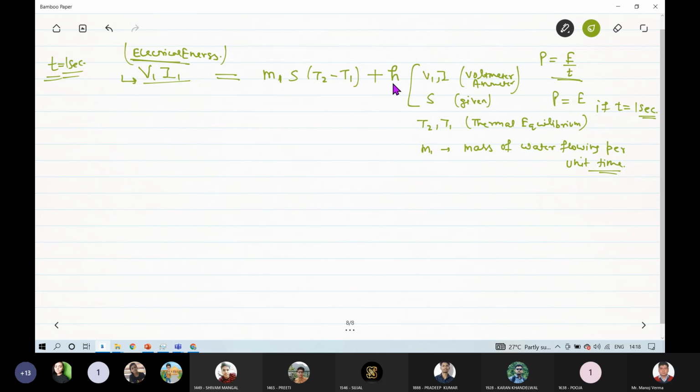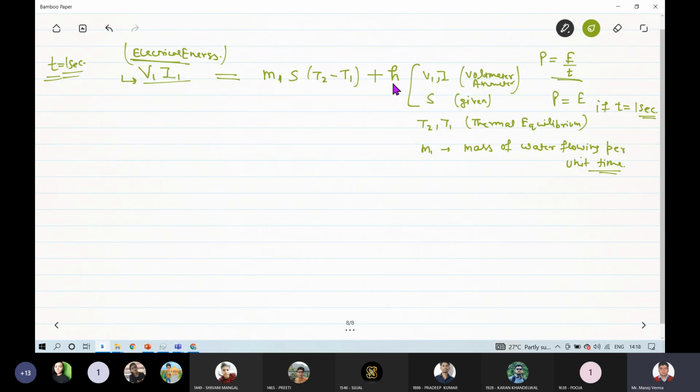For example, there may be some energy lost due to radiation. When you are heating something, that heat can either be used to heat that flowing water, or some very minute quantity of that energy can also be dissipated in the form of radiation. There are some more processes, however their magnitude will be very, very small, but yes, we cannot convert the whole of the mechanical energy into this heat energy always. Efficiency will not be 100% in any case.